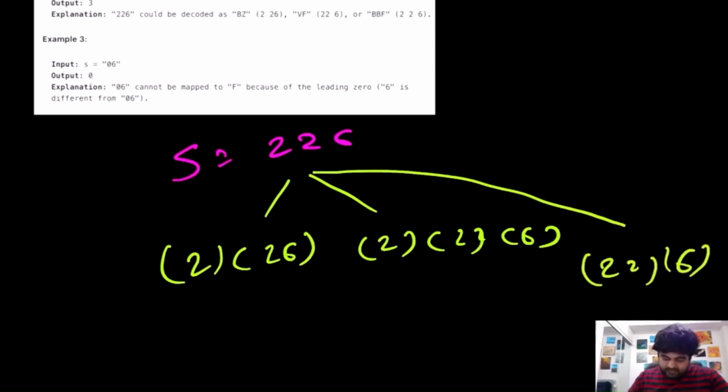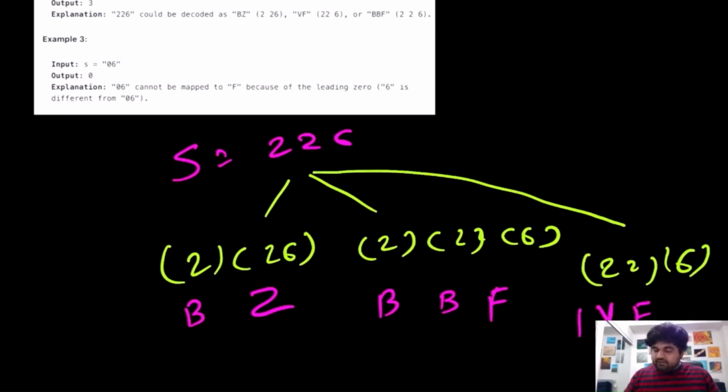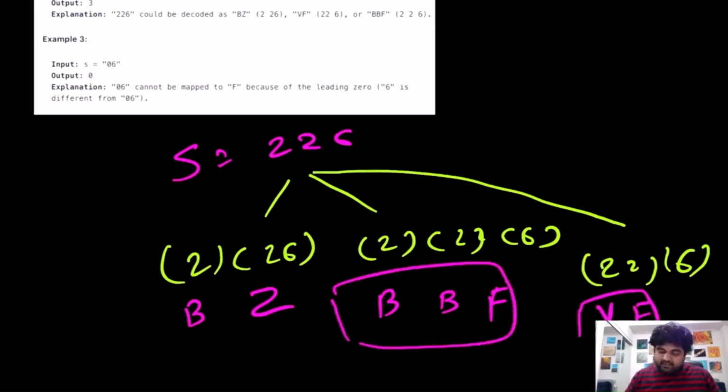And if we check out the values, this would become BZ, this would become BBF, and this would become VF. So over here we can see that there are three ways we are decoding this given string.